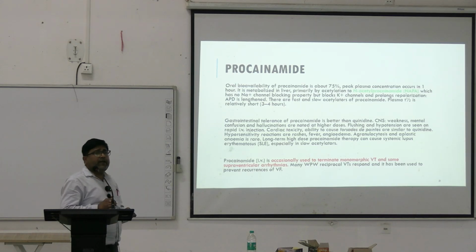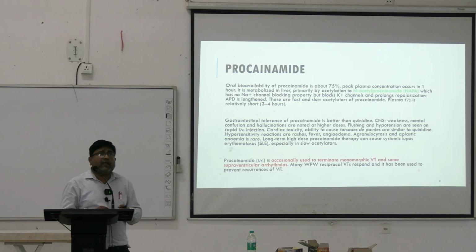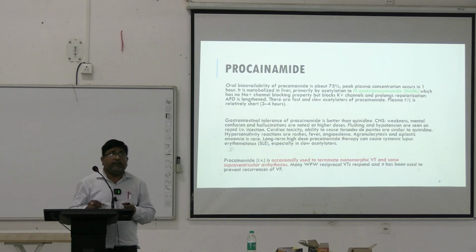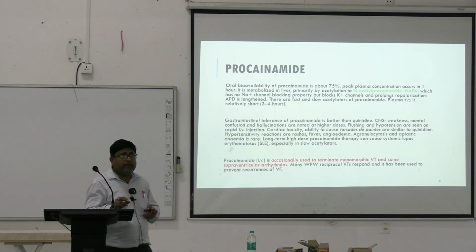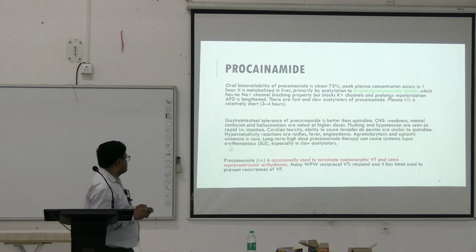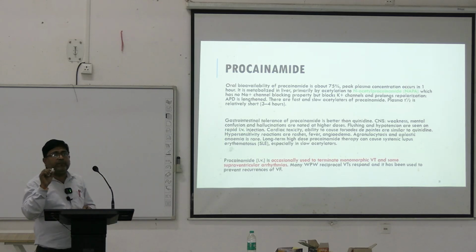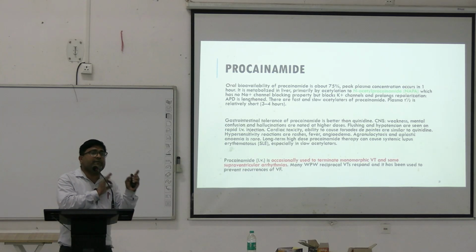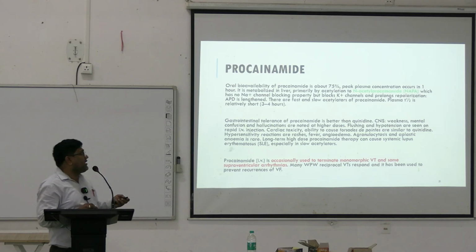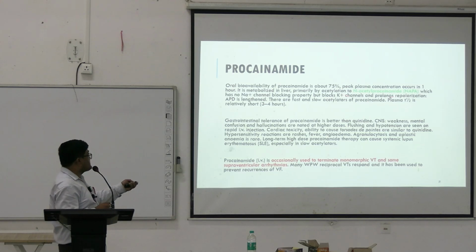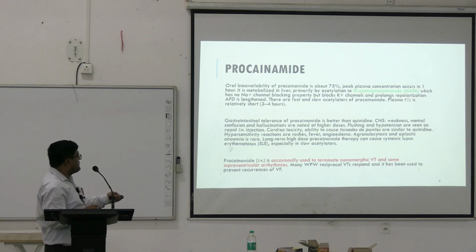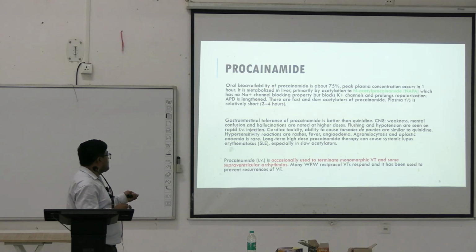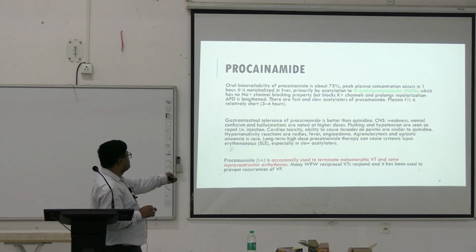Now, procainamide is metabolized by acetylation and the product, N-acetyl procainamide, has no sodium channel blocking property, but it blocks the potassium channels. Now, these enzymes show genetic polymorphism, and hence there are slow and fast acetylators of procainamide. Procainamide is occasionally used to terminate monomorphic VT and some supraventricular arrhythmias.